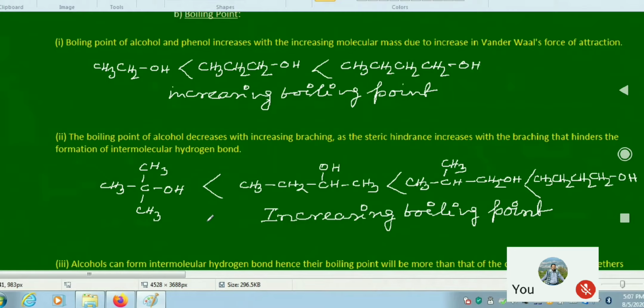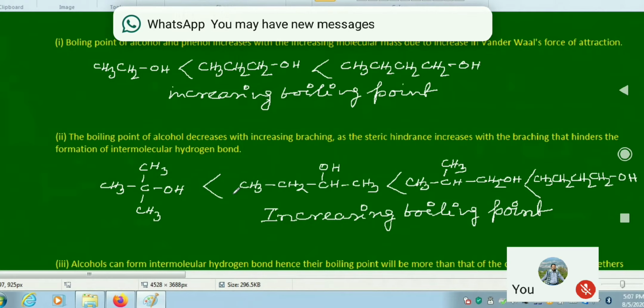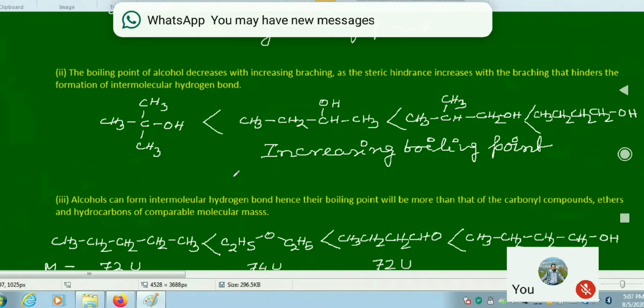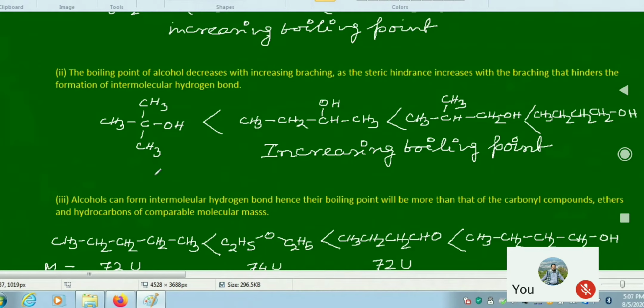And therefore, if we take the example of, say, here it is tertiary butyl alcohol, secondary butyl alcohol, this is isobutyl alcohol, primary one, it is secondary alcohol, it is tertiary alcohol, and lastly the normal butanol. Towards the butanol, we can see that as the branching is decreasing, boiling point increases. Tertiary butyl alcohol has least boiling point because of its steric nature, branching.